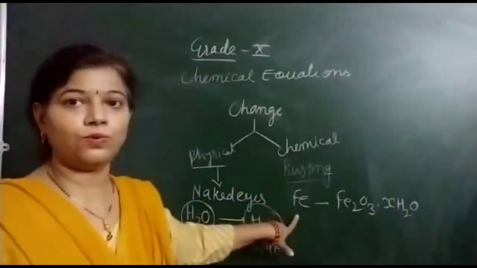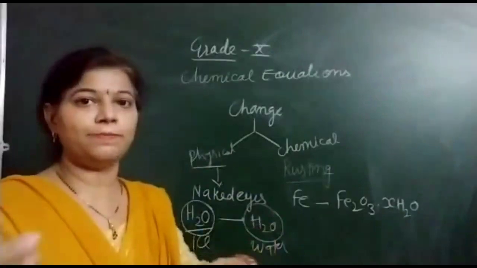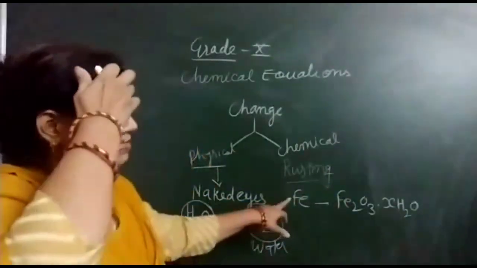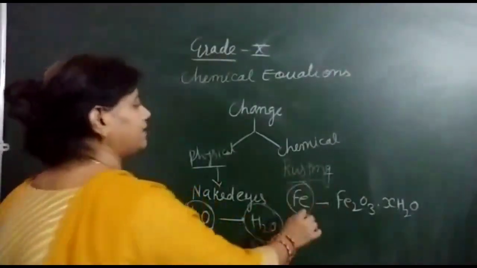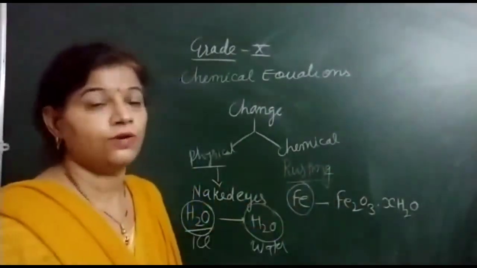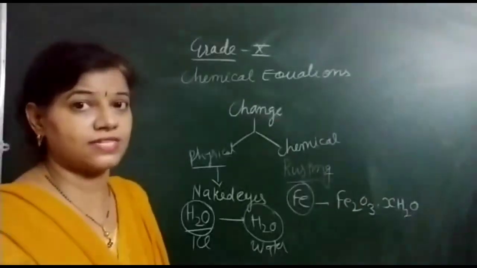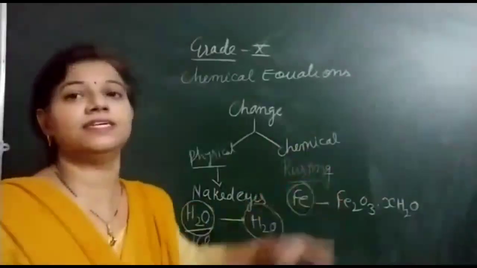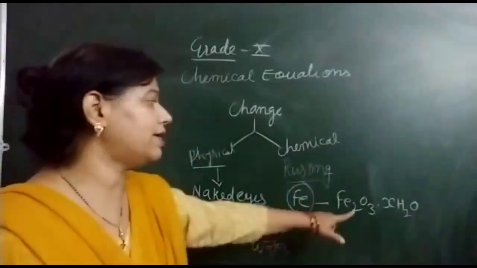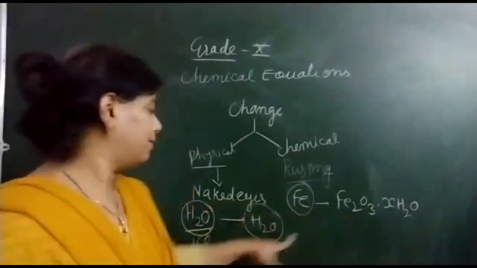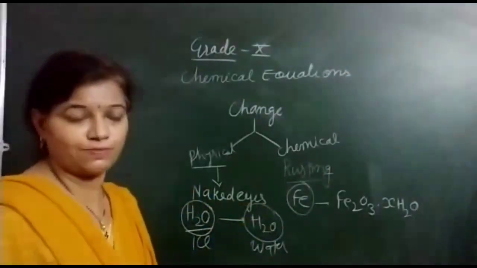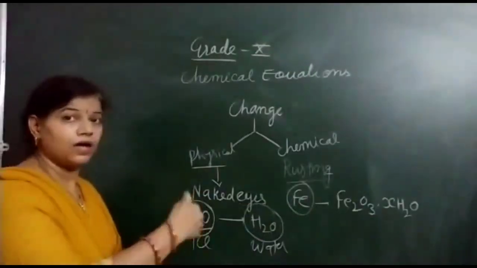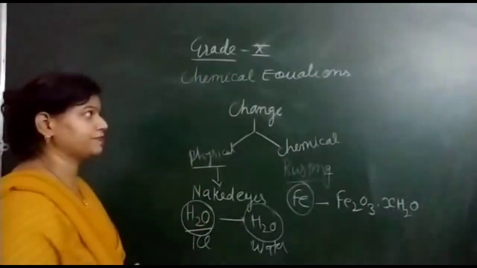For simplicity, I have not written the whole equation, don't be confused. Previously it is only iron, but afterwards we will get hydrated iron oxide. So before the change something is different and after the change something is different. Here there is formation of a new substance, but there no formation of a new substance. These are some basic differences between the physical and chemical change.